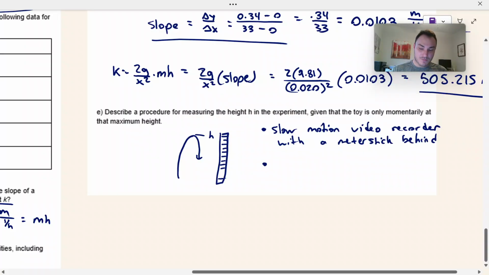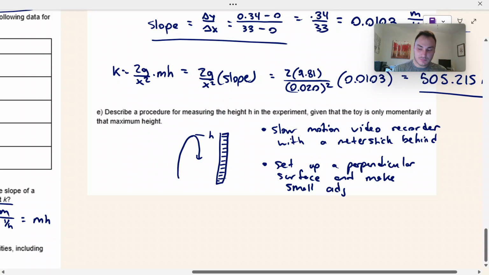The other thing we could do is we can set up a flat surface perpendicular and make small adjustments over a lot of trials.